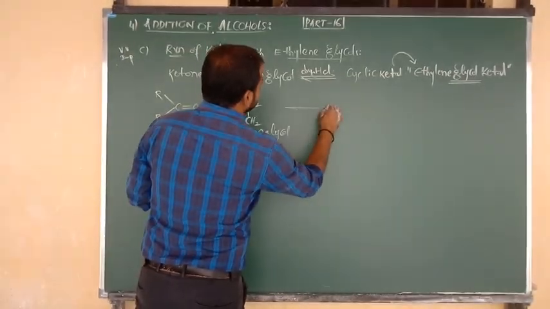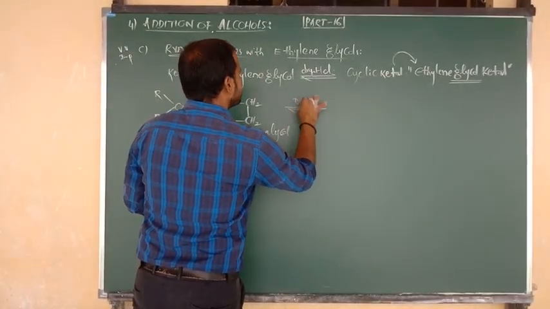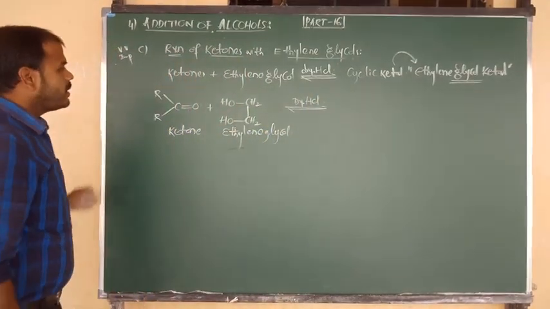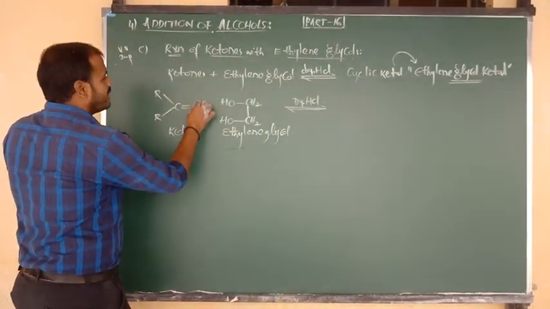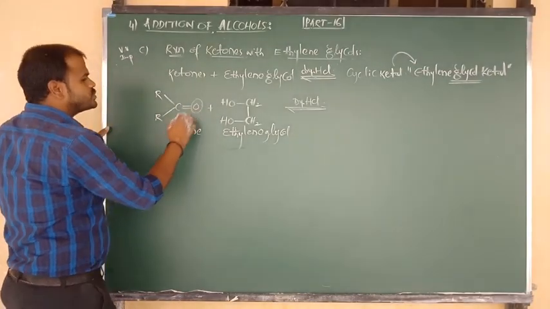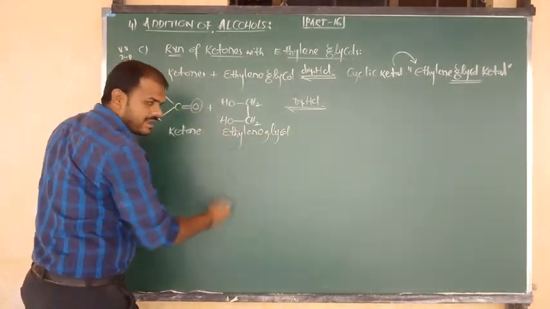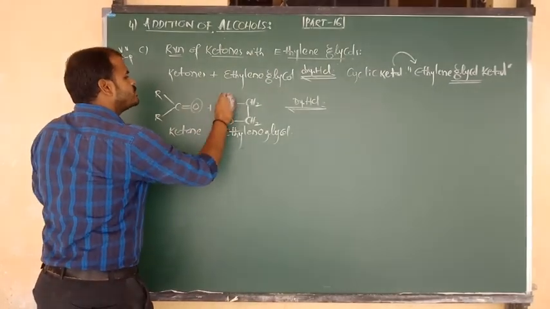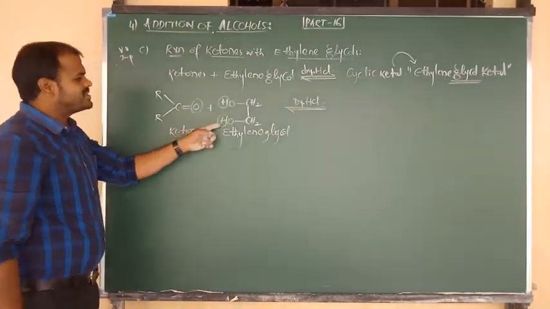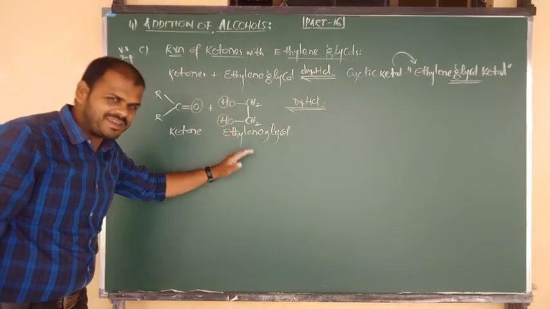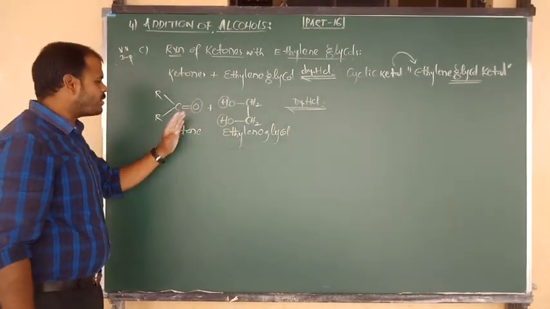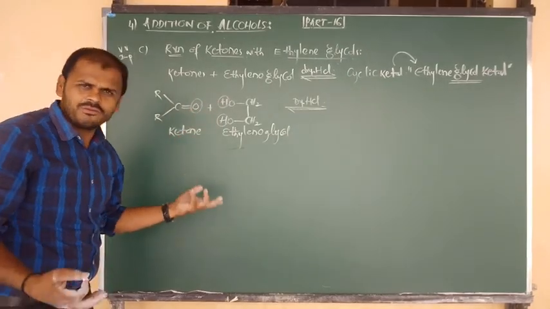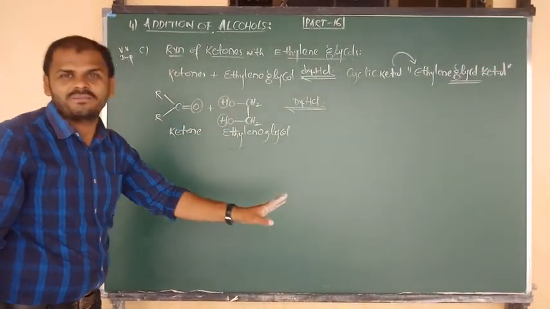So the reaction takes place in presence of dry HCl gas. Now what we have to do? Listen carefully. From ketones, we have to remove the oxygen. From ethylene glycol, 2 OH groups are there. From both the OH groups, we have to remove the H atoms. 2 hydrogens have to be removed from the ethylene glycol and 1 oxygen has to be removed from the ketone. 2 hydrogen and 1 oxygen are removed in the form of a water molecule.